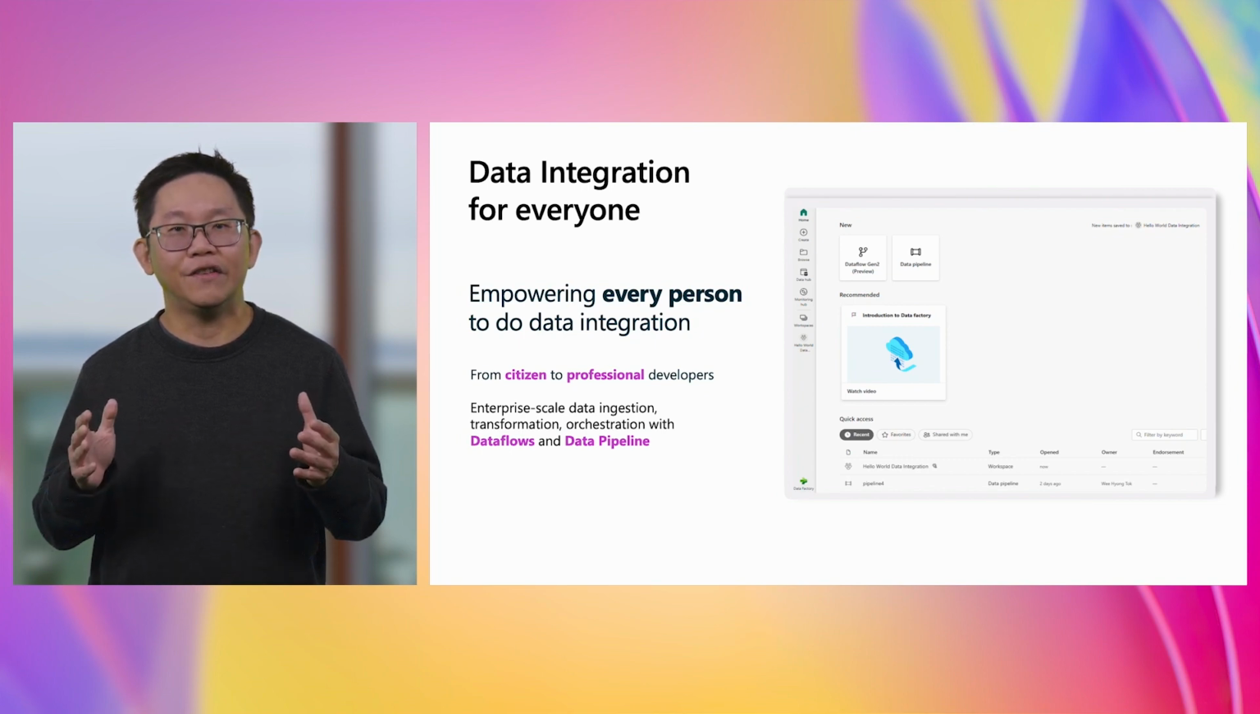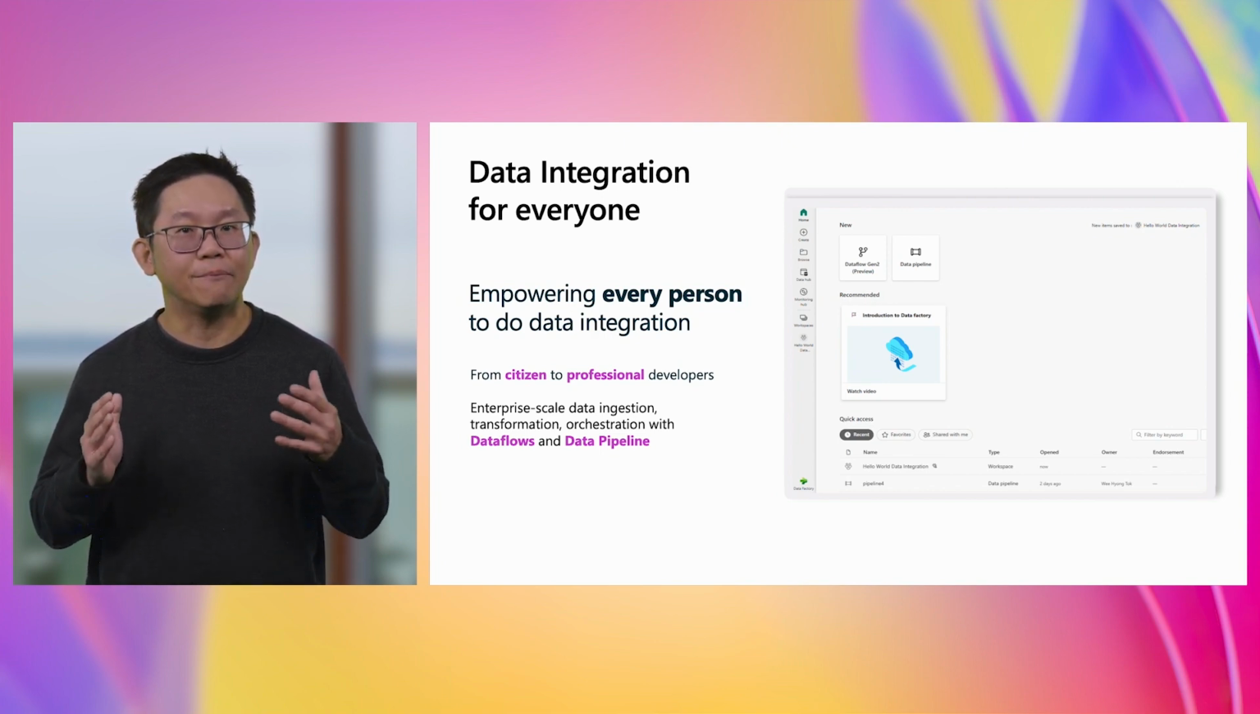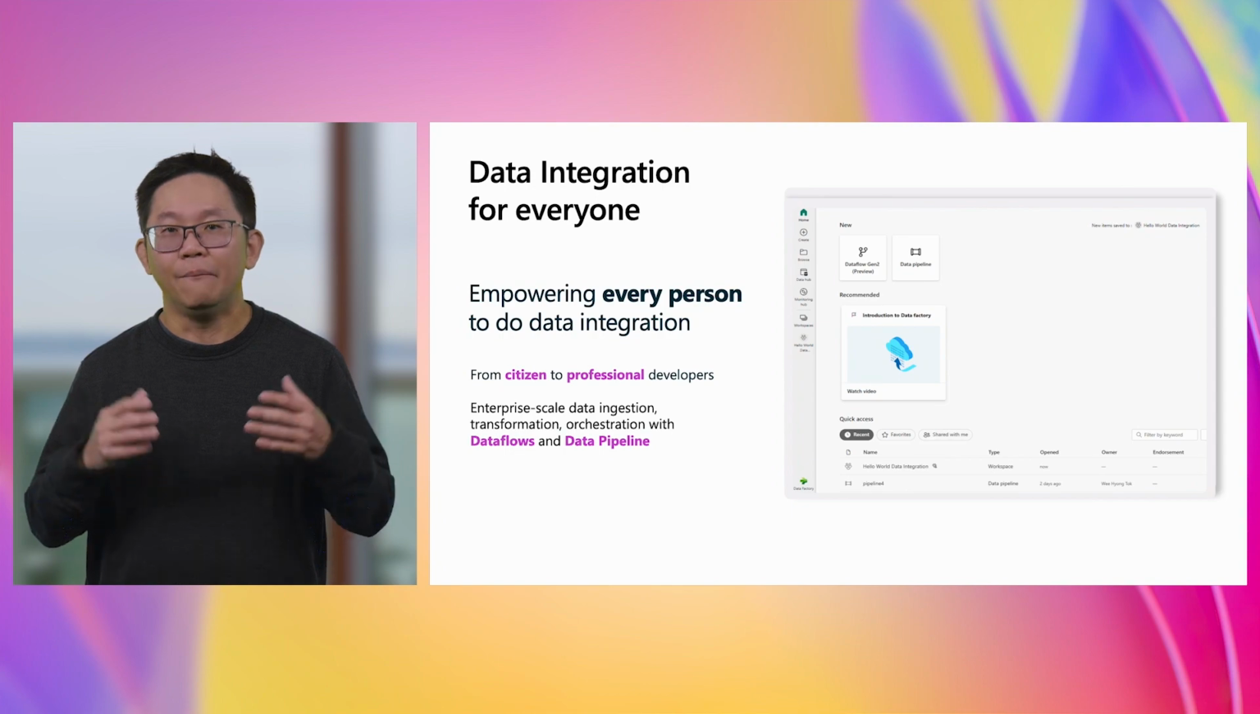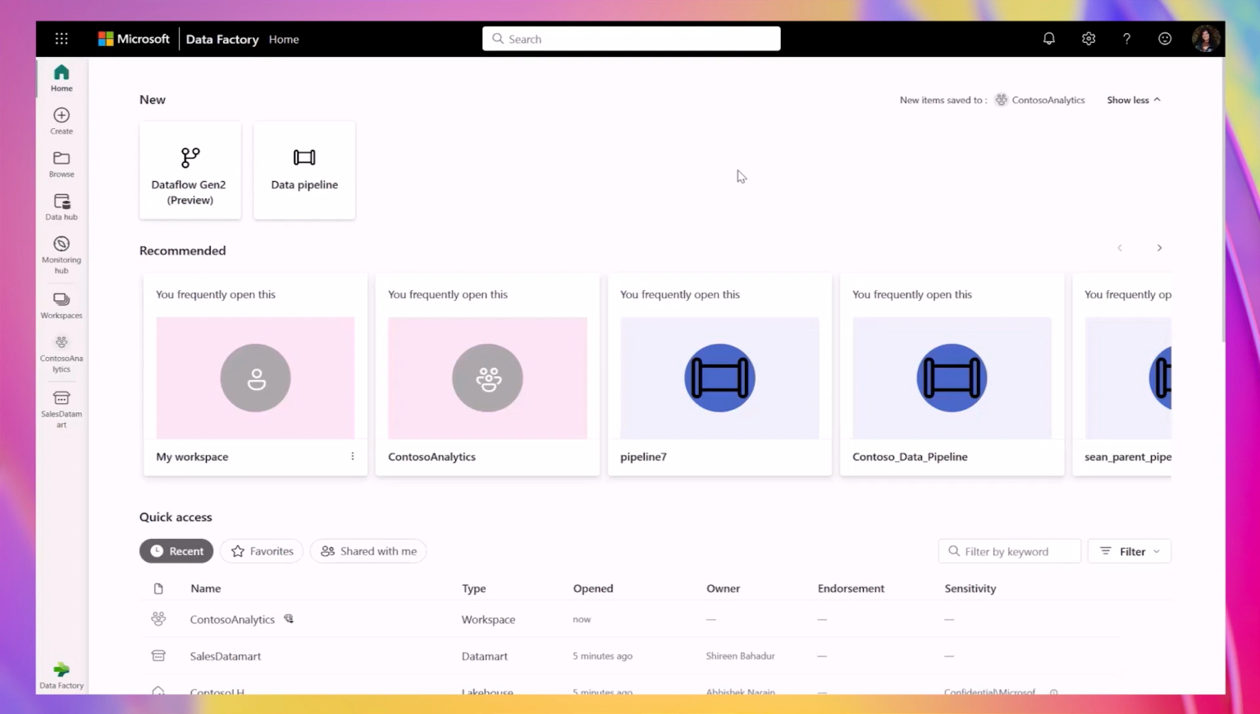With Data Factory in Fabric, you get enterprise-scale data ingestion, transformation, and orchestration with dataflows and pipelines. Before I dive into each of these capabilities, Shireen will be showing you a demo on how you can get started with Data Factory in Fabric. Thanks, Hyong. In this demo, I will show you how the dataflow and pipeline experience can create a powerful and comprehensive data solution. Here, we have the homepage of Data Factory in Fabric.